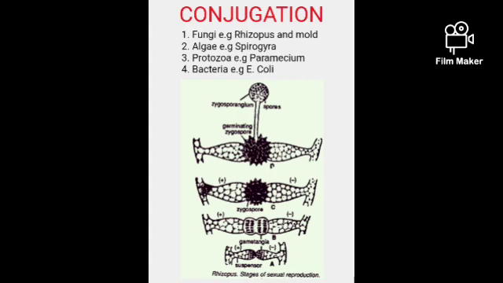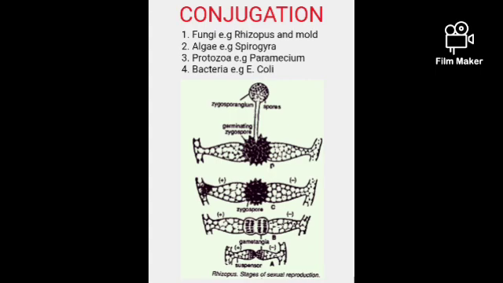Now, there are certain organisms that carry out this conjugation, not all. It can be found in fungi. In fungi, the examples you can find are rhizopus and mold. Please, you can't see this in yeast, even if it is a fungi. Please take note of that. Yeast only reproduces by budding, not rhizopus.